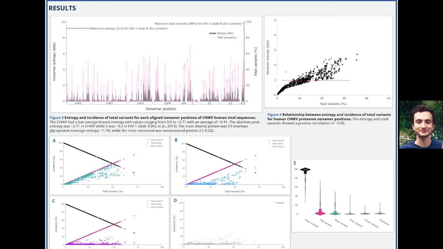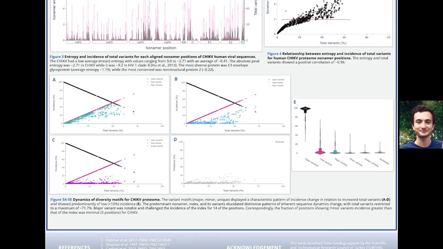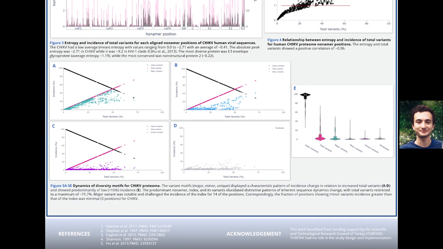Notably, minor variants, the monomer sequences that were observed more than once but of lesser frequency than the major variant, were on average below 5% incidence. While unique variants, which are the singleton monomer sequences observed only once in the alignment, were present at most of the positions with non-zero total variance, with the maximum incidence of 19.6%, and thus these are unlikely to be a result of sequencing error.